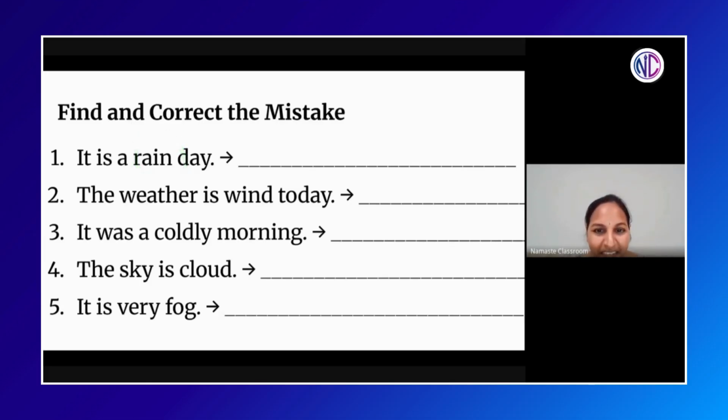Very good, Idris. Now next one. It is a wind today. That's a wrong sentence. It is windy today. The weather is windy today. Good one. Next one, Idris. It was a coldy morning. Is it correct? No. What will be the correct sentence? It was a cold morning. Good. LY will not come. It was a cold morning.